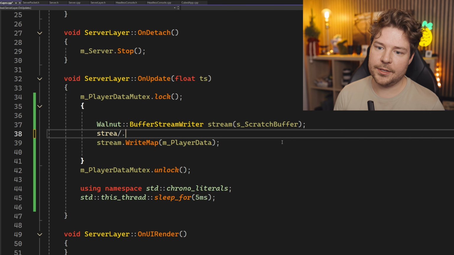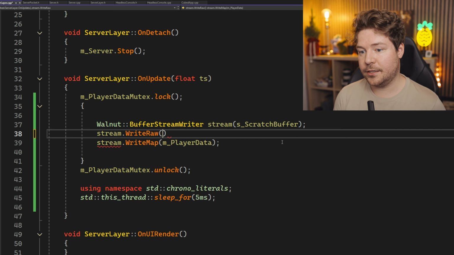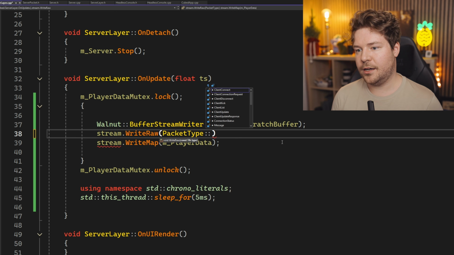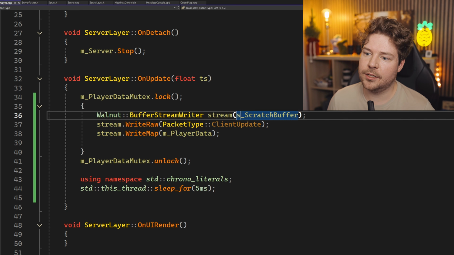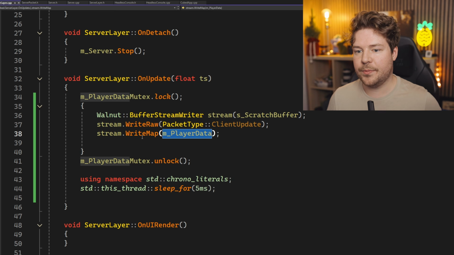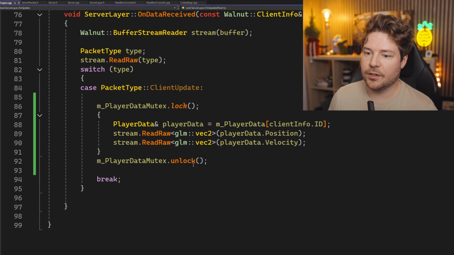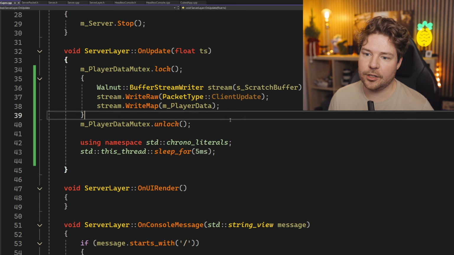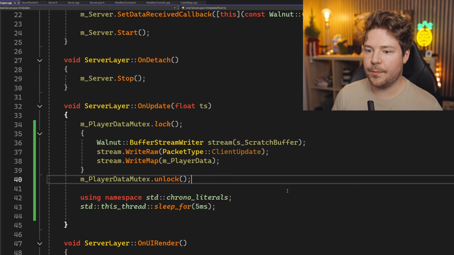That's done. Now we still want to actually write raw the packet type, I guess, that it is. So we'll do packet type, I'll just do client update, whatever. And that's it. And obviously we've locked it because we need to be able to copy all the data from this map into this scratch buffer without it being written to simultaneously. So that's why the lock is there. And that's it, I think. Now we can unlock it, and then we can just send it.